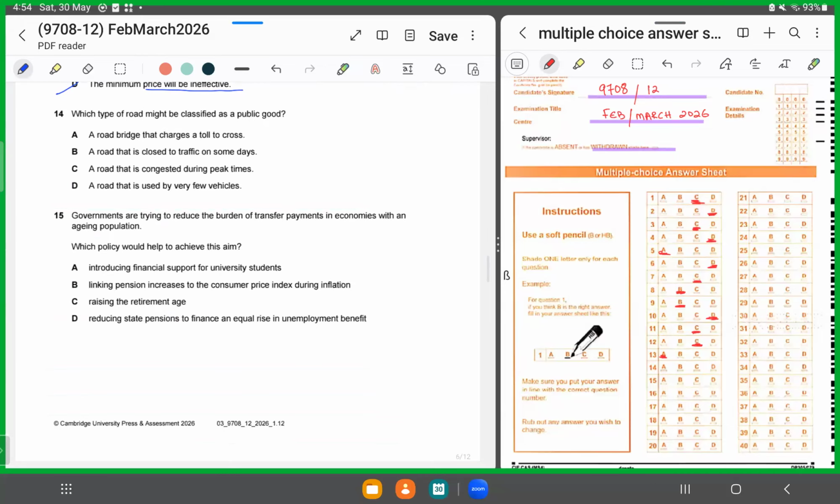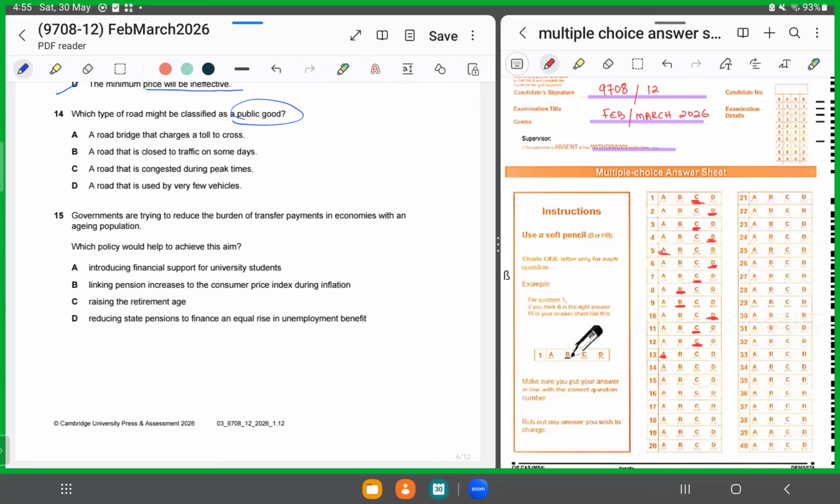which type of road might be classified as a public good. So now we know in order for any good to classify as a public good, it has to have 2 key characteristics. And what are those? Non-excludability and non-rivalry. So we look at each option and keep these 2 key features in our mind. That means you cannot exclude who is going to consume it from the other.